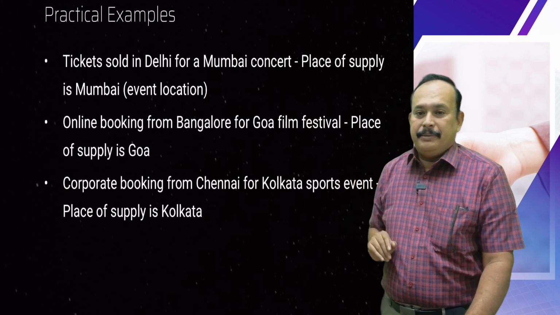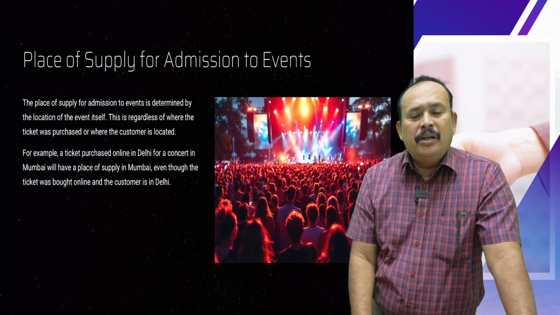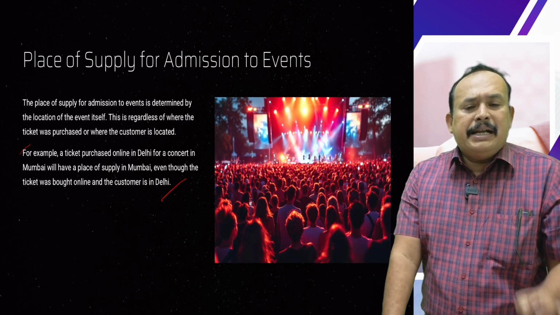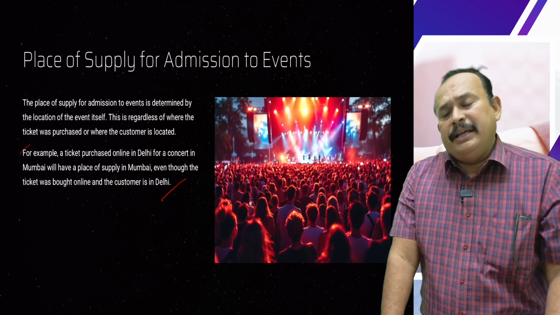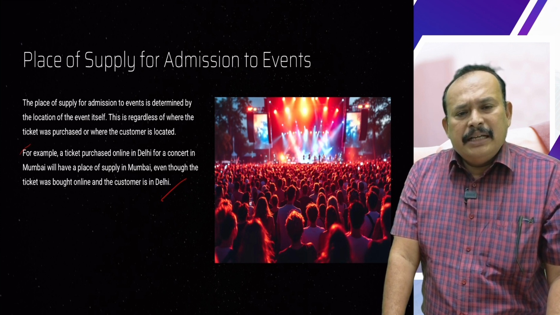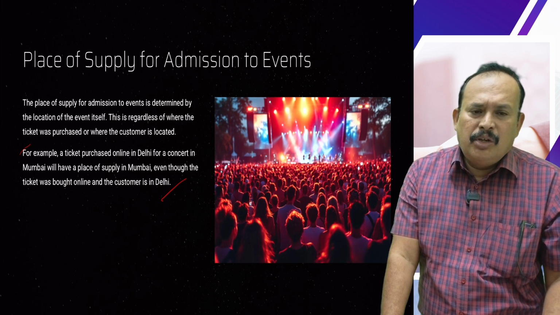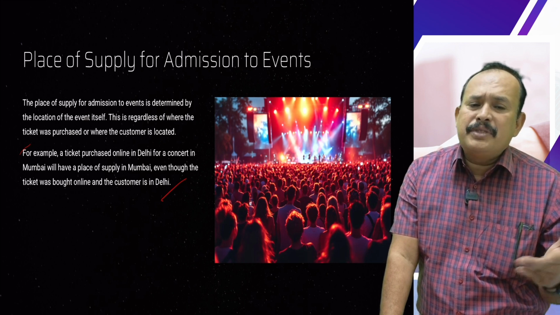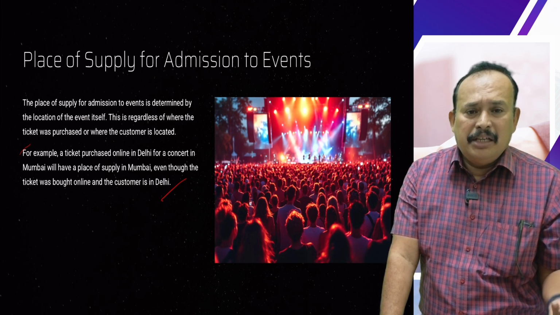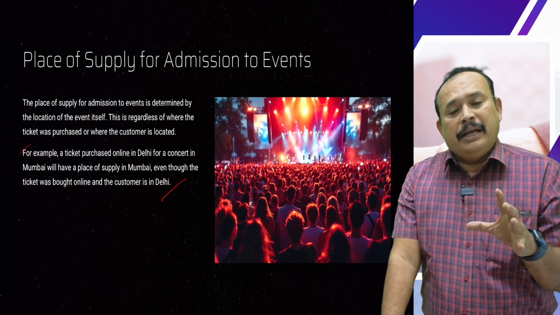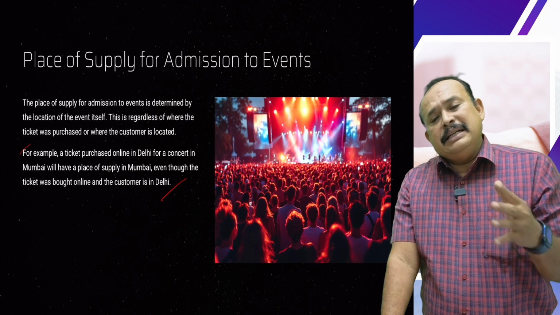That is important. Furthermore, one example: a ticket purchased online in Delhi for a concert in Mumbai will have a place of supply in Mumbai only, even though the ticket was bought online and the customer is in Delhi.